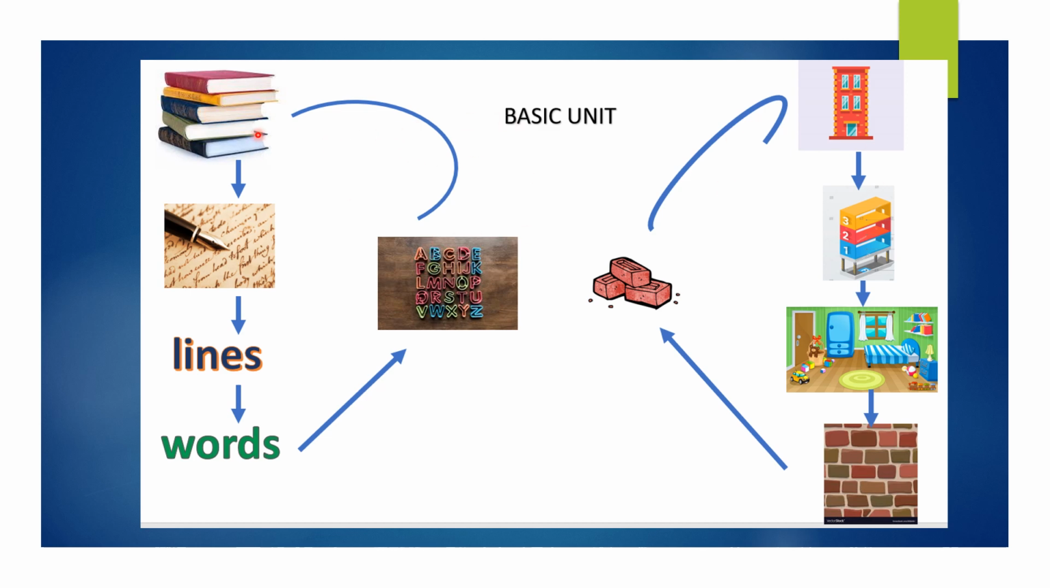We all know that a book is made up of many pages. Each page is made up of many lines, and each line in turn is made up of words. And these words are composed of letters. In a similar way, a building will have several floors, and each floor in turn will have rooms. And what are rooms made up of? Yes, it is made up of walls, and walls are made up of bricks.